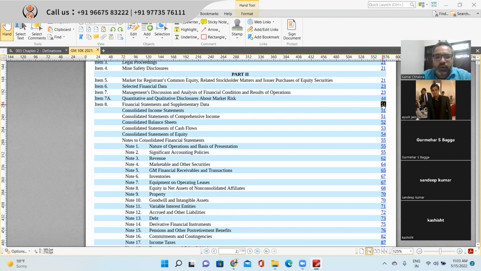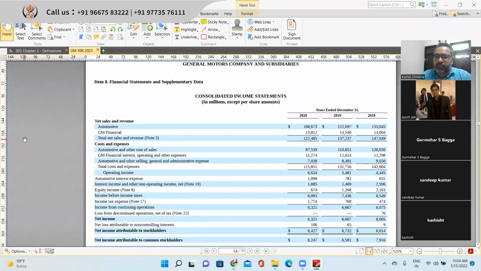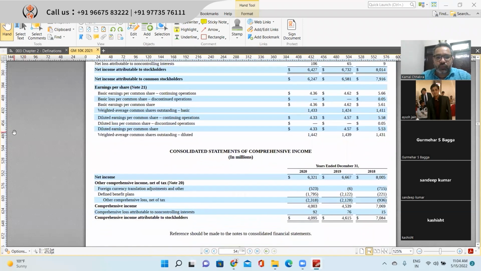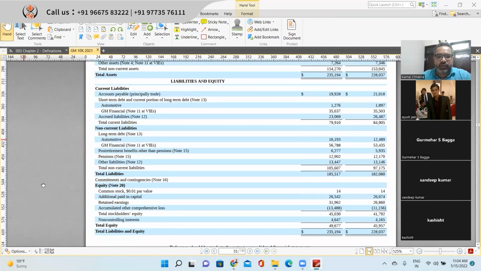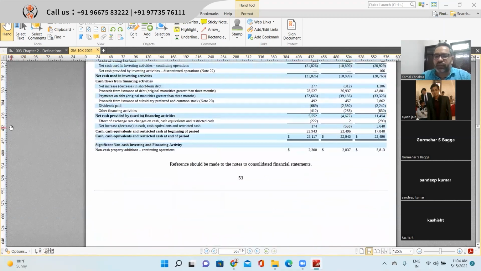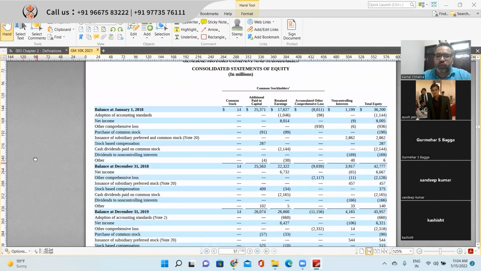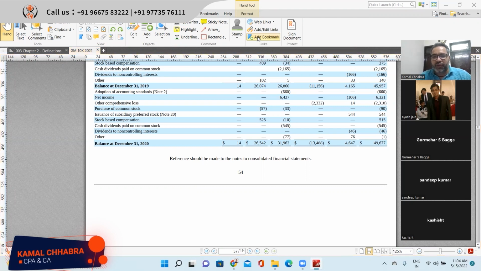So from here onward, you will see the auditor's stuff: your income statement, your balance sheet with current assets, non-current assets, current liabilities, non-current liabilities, equity statement, then your cash flow statement, and then your respective notes to accounts. This is how your overall financial statement looks. I have already shared this with you yesterday, and it is your homework to go through the 10-K, either of General Motors or Microsoft, whichever you like.